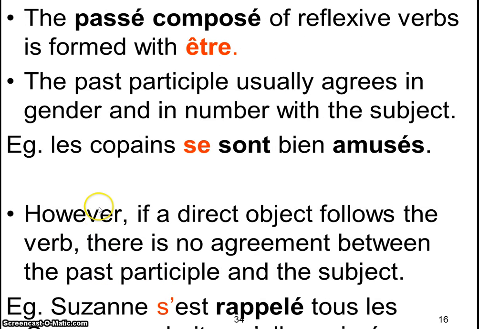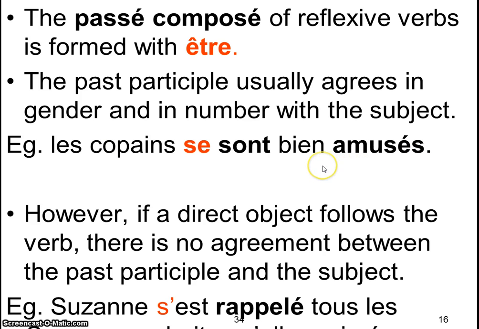All right. Now let's go for the passé composé. The passé composé of a reflexive verb is formed with être. So if you want to know what the helping verb for the passé composé is, it's going to be être because it's a reflexive verb. The past participle usually agrees in gender and number with the subject. For example, les copains se sont bien amusés. Amusé has an extra s because who had fun? Les copains, right? And it's masculine plural, so you're just going to have to put the s.